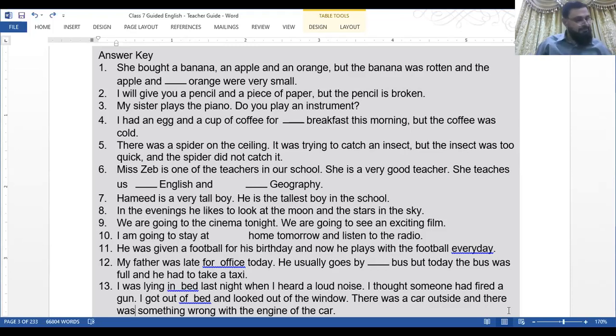Number six, Miss Zabe is one of the teachers in our school. She is a very good teacher. She teaches us English, the English, or a English, the English, and the geography.